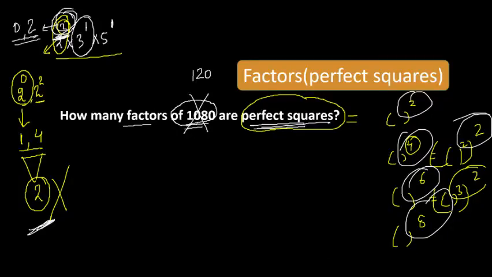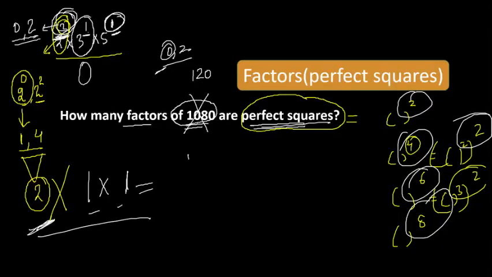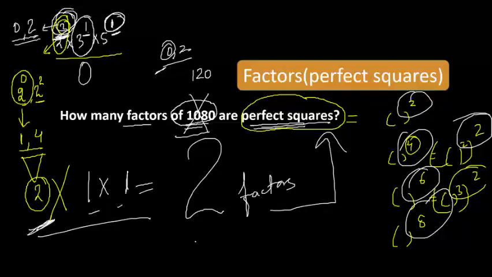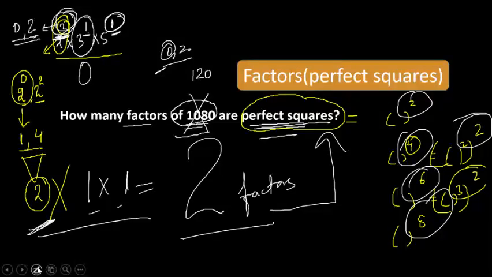How many even powers are there from this one? Before one, you have only 0. It means you have one possibility. And this, before one, you have only one possibility. Just write down the even, including 0. So I think 2 is not there, but 0 is there. So you have one possibility. So multiply these all, you will get exactly 2 factors which are perfect squares, right? So for this, you have 2 factors which are perfect squares.